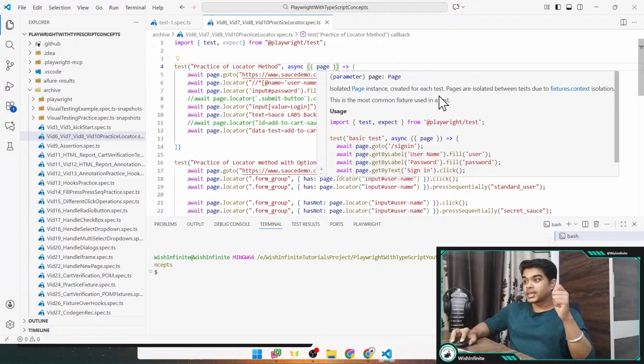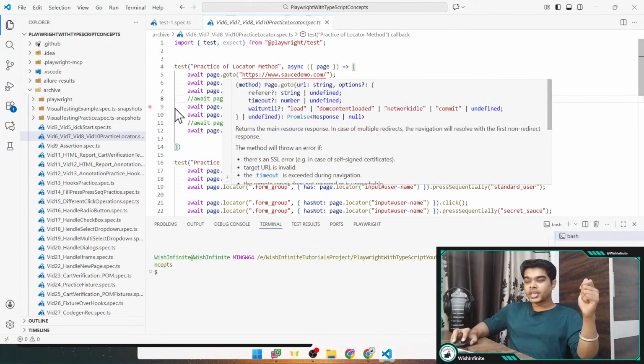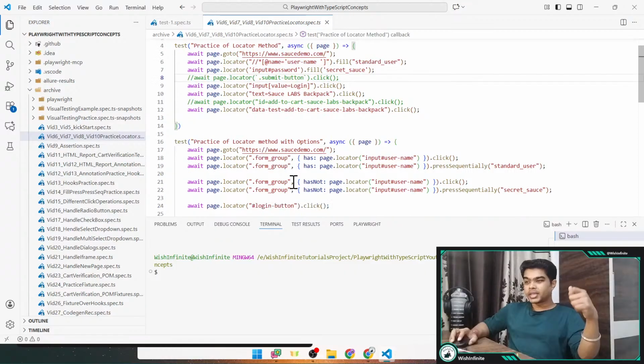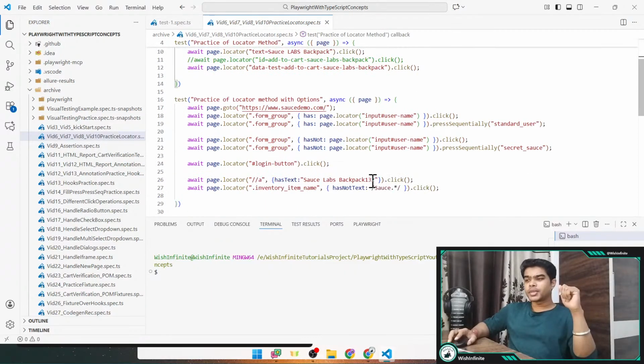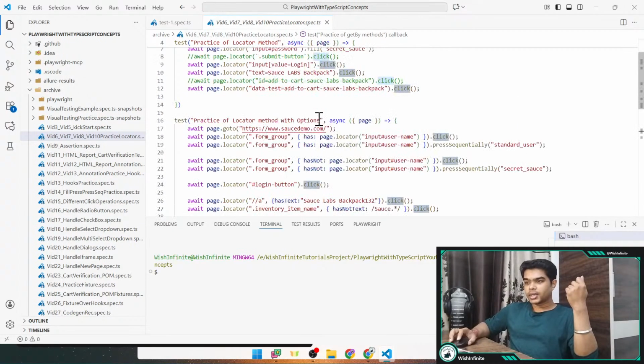Isolated page instance created for each test. Pages are isolated between tests due to the fixtures' context isolation. This is the most common fixture used in tests, right? So if you get this page here, you can use it with multiple methods. Like here we are using page.goto, page.locator, right? And on that we would be performing any action, page.getBy methods, and at multiple places you would be using this page fixture, right? See here I am using it with the getBy methods, and on this I'm performing actions.